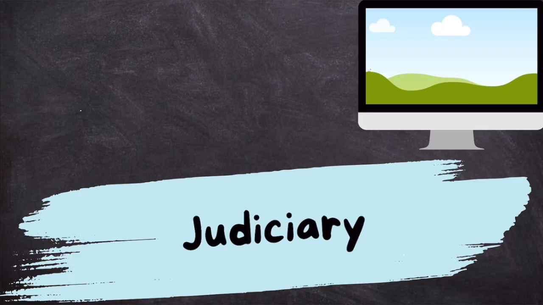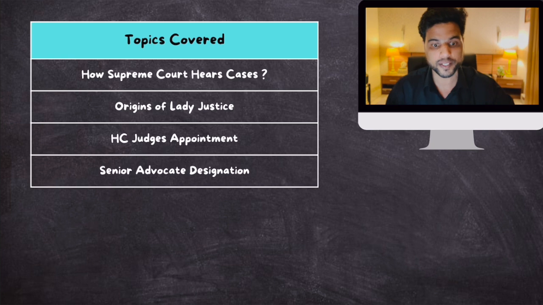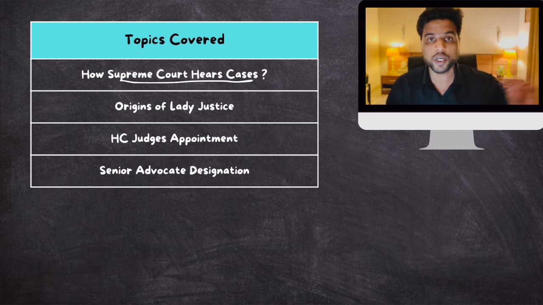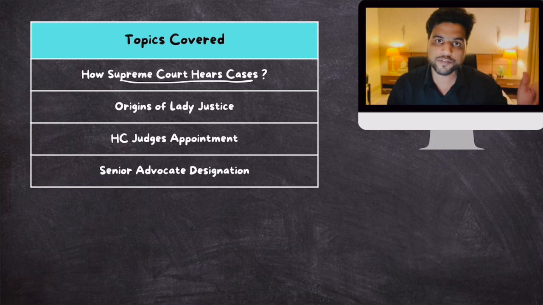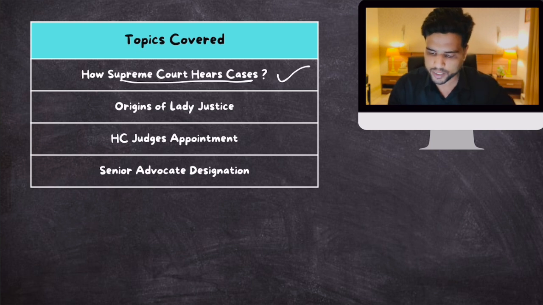So let's continue with judiciary. Clear? Let's start without further delay. Within judiciary, today we will cover these 4 topics. Number 1 in this list is how the Supreme Court hears cases. What is the proper procedure of hearing cases? What is the role of the Chief Justice of India? What is the administrative machinery behind the Supreme Court? We need to know that because they can frame an MCQ out of that. So we'll cover this topic.